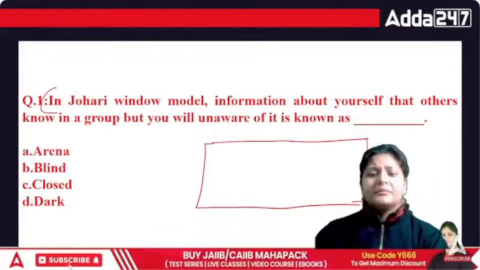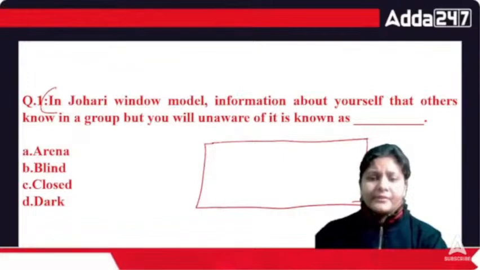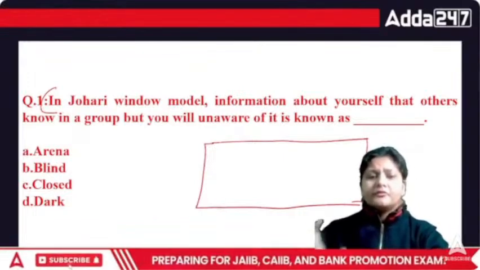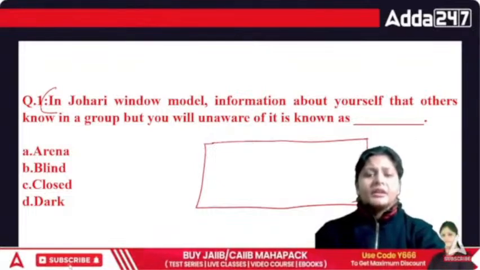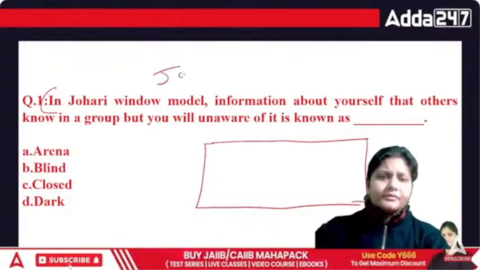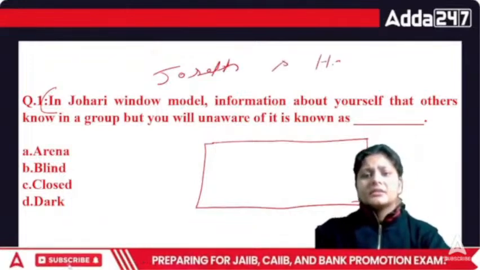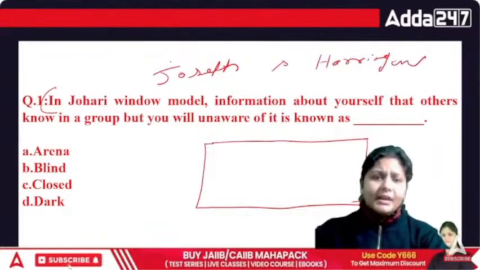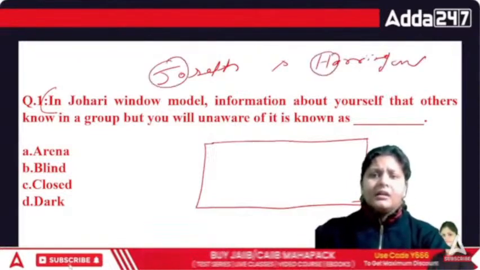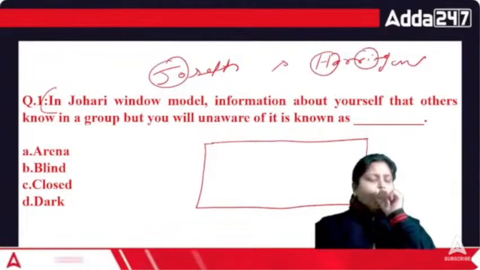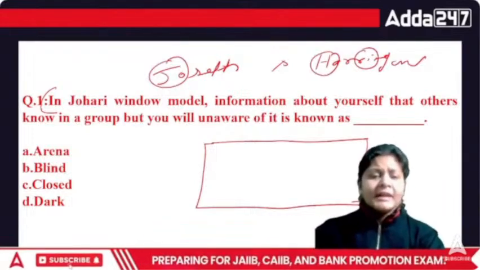Luft and Ingham named their model Johari, a combination of their first names, Joseph and Harrington. So that is the Johari window.